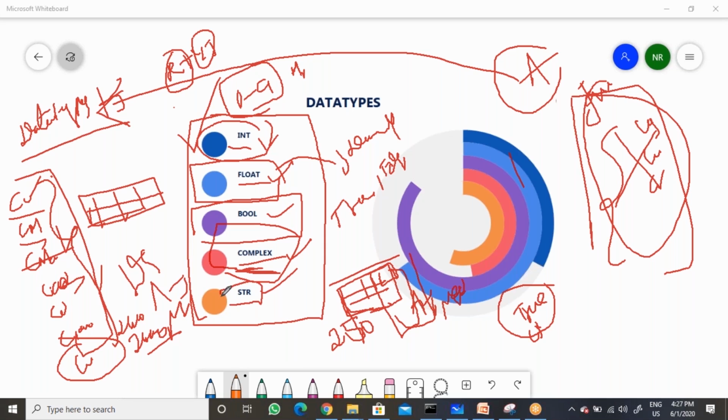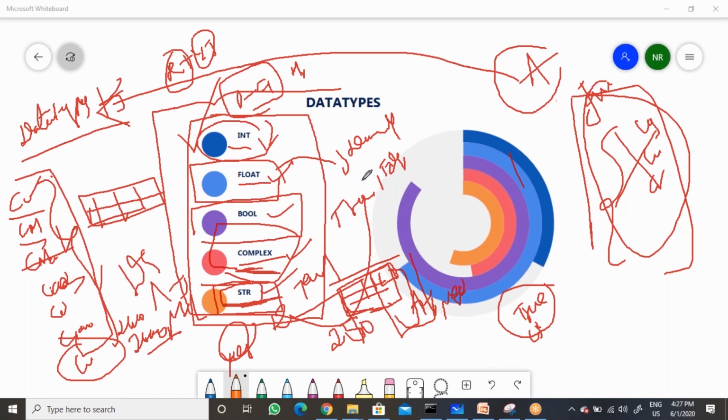Now string. When they ask a question, can Python accept character data? If you say yes, then you are out of the interview, that means your resume will be thrown out. Python cannot accept char data. So if char data is not accepted, which data type can accept text data? That means string data. String is short for str. This str can accept text data, all the text information. So these are the data types available in Python.